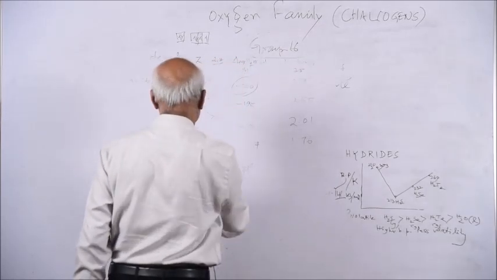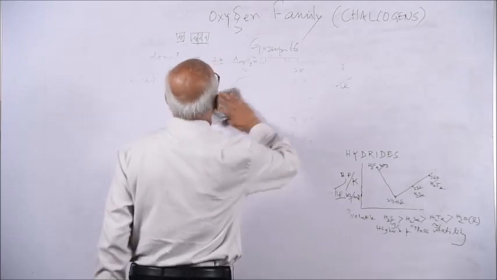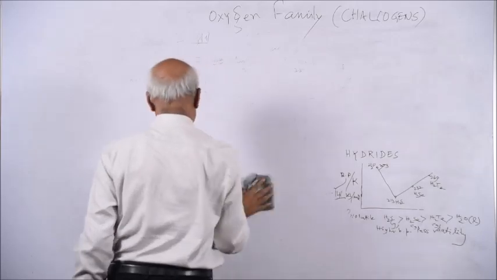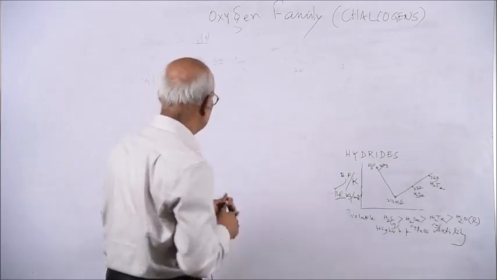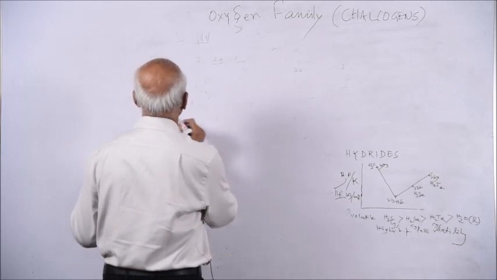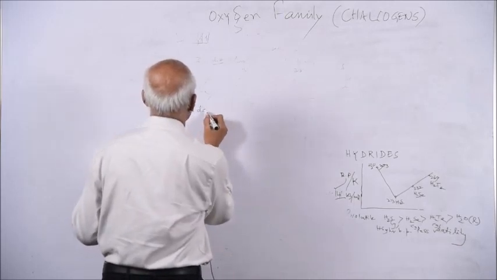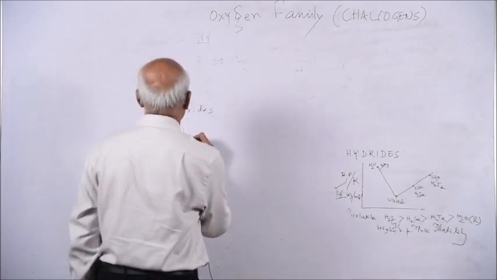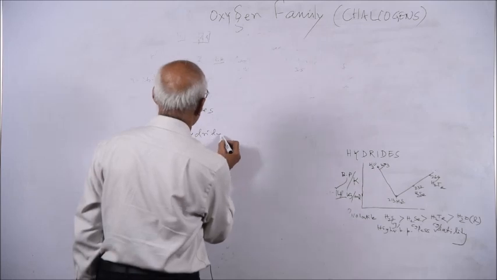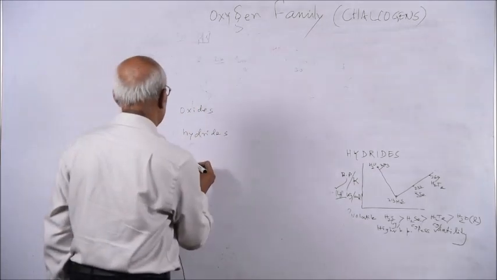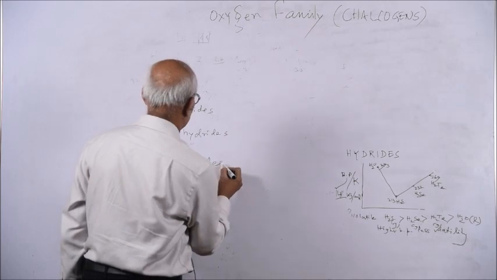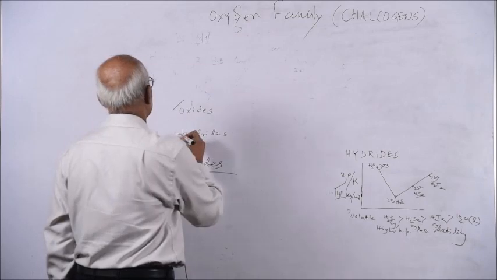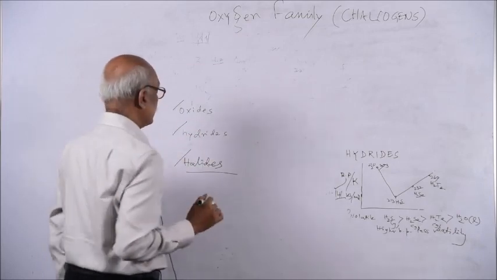But with regards to the chemical properties, you focus on three of them. In every family, you focus on oxides, then hydrides, the common chemical compounds, then halides. There are others, like oxo acids, but you focus on these three: oxides, hydrides and halides.